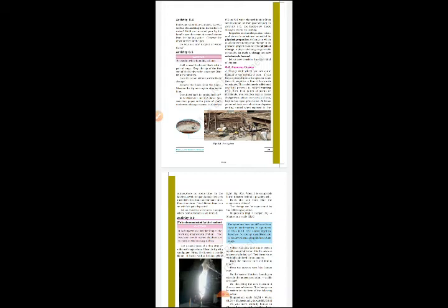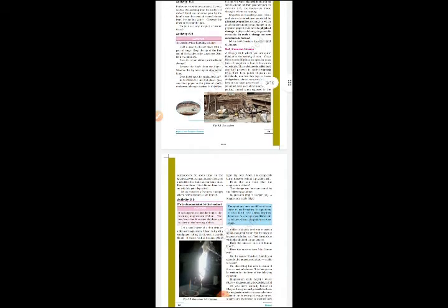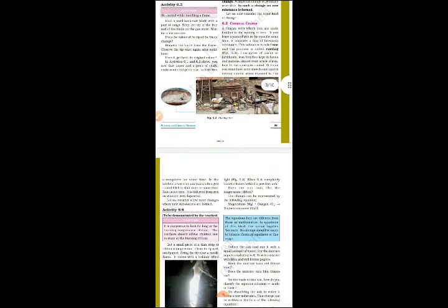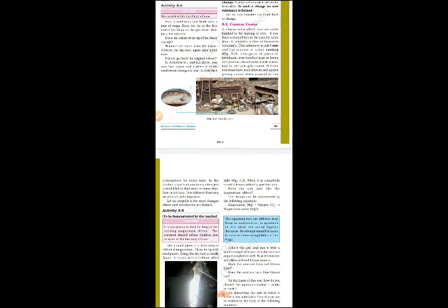Okay children, now here is 6.2. The change with which you are quite familiar is rusting of iron. If you leave a piece of iron in the open for some time, it acquires a film of brownish substance. This substance is called rust and the process is called rusting.